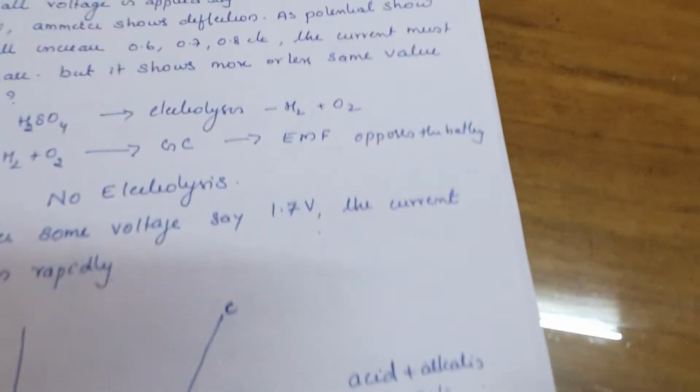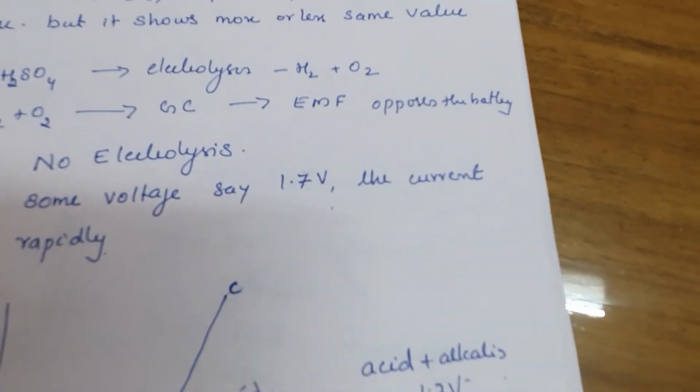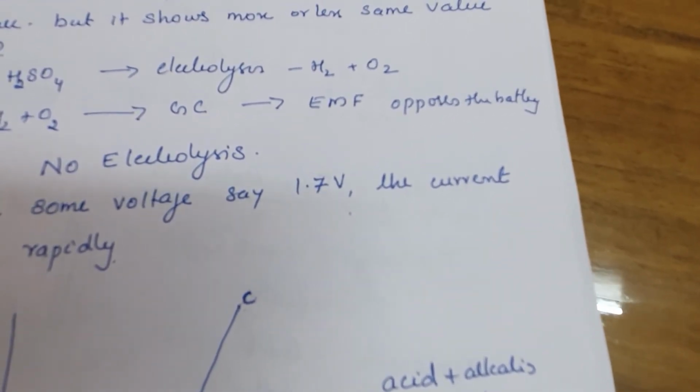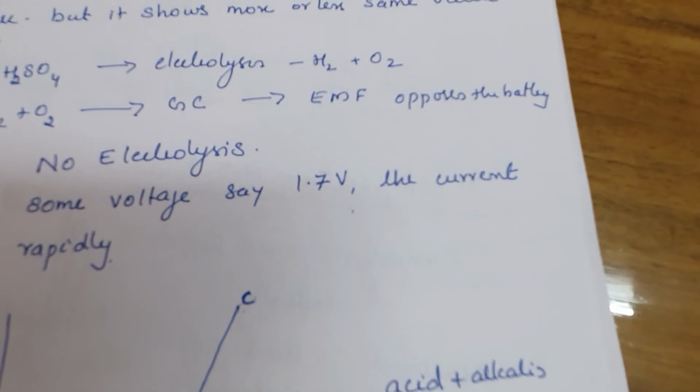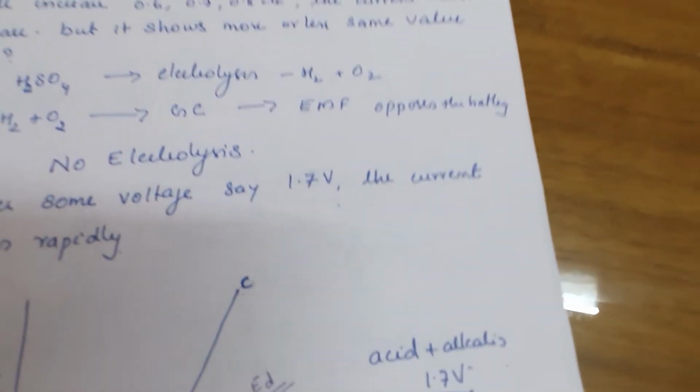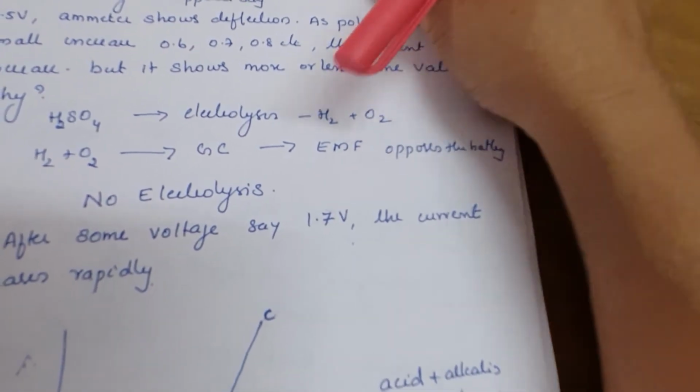So that is decomposition potential. The minimum potential required to overcome the back EMF produced due to the products of electrolysis is known as decomposition potential or decomposition voltage.